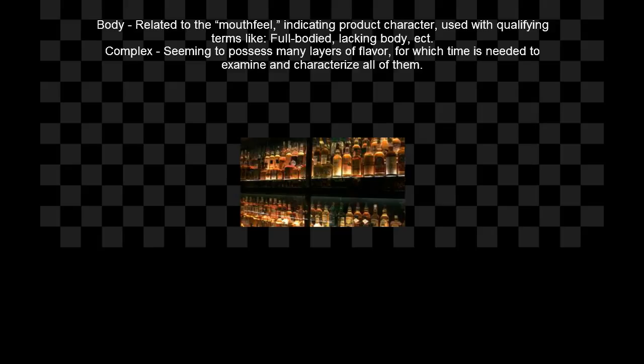Next, let's discuss the verbiage of whiskey. The word body refers to the related mouthfeel, indicating product character, used with qualifying terms: full-bodied, lacking body, etc. Complex refers to seeming to possess many layers of flavor, for which time is needed to examine and characterize all of them.